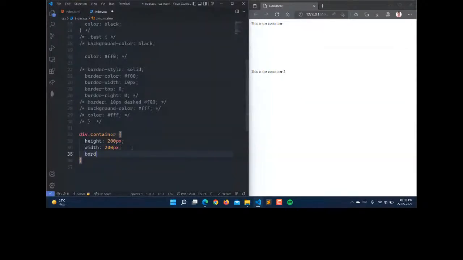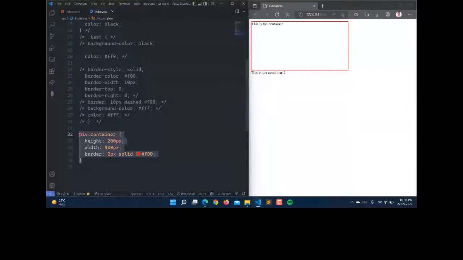And here let's add the border. So the border is 2 pixel solid. So here this is our first container, and it has a height of 200 pixel. So let the width be 400 pixel. Yeah, that's great.